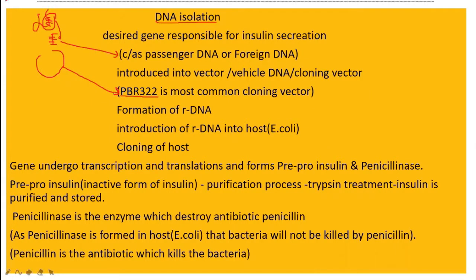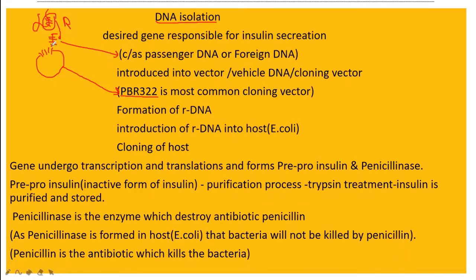Now what they did, they allowed this desired gene to enter, or they fixed this desired gene into the cloning vector. Keep this in mind: for cutting the DNA, they used the enzyme called restriction endonuclease.